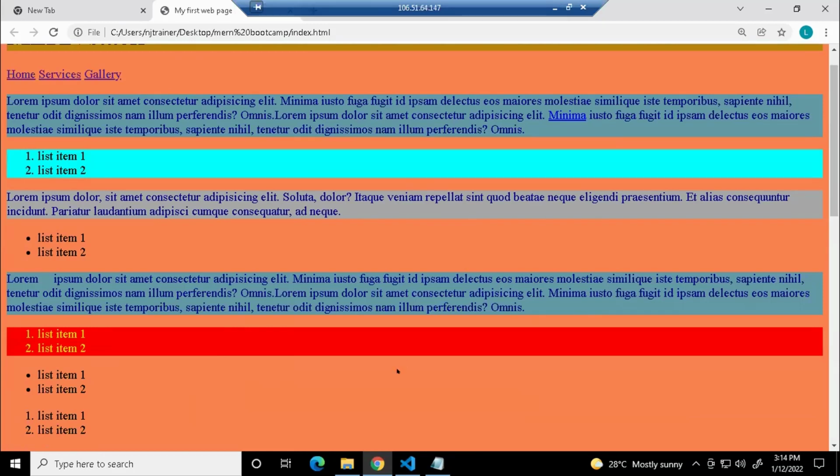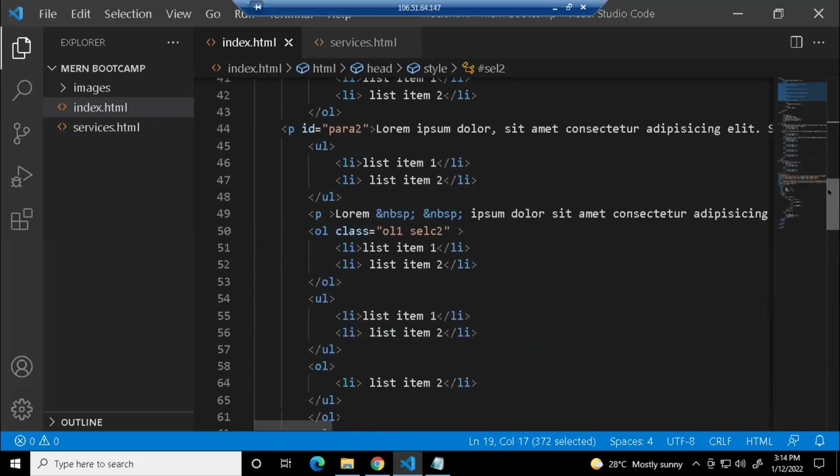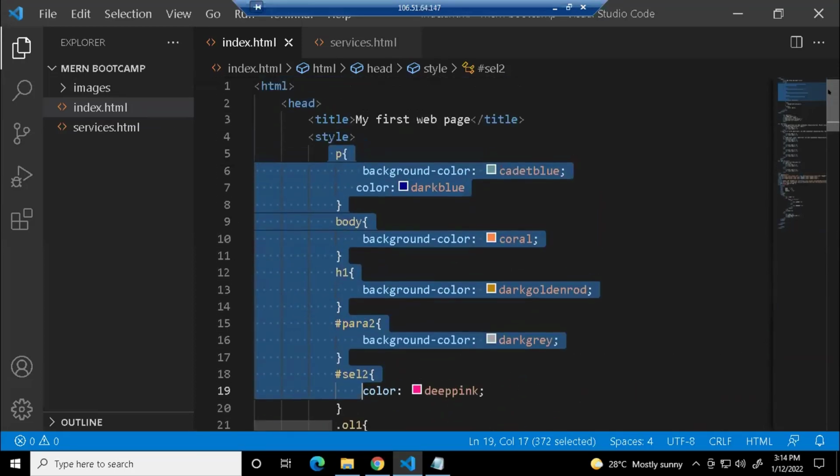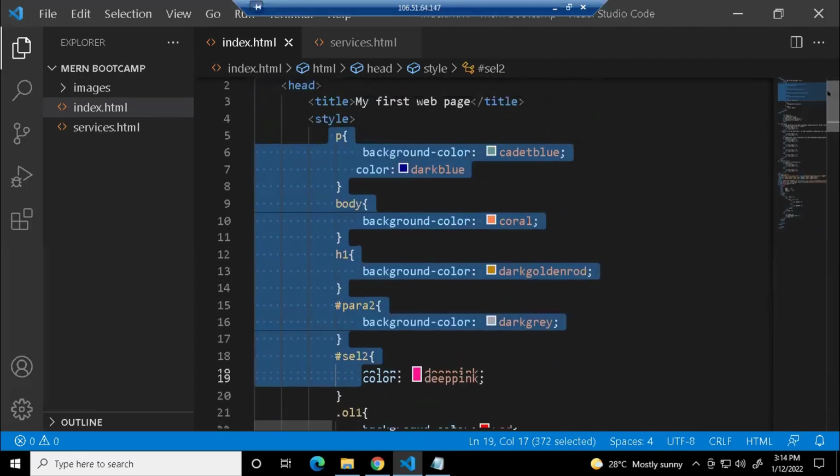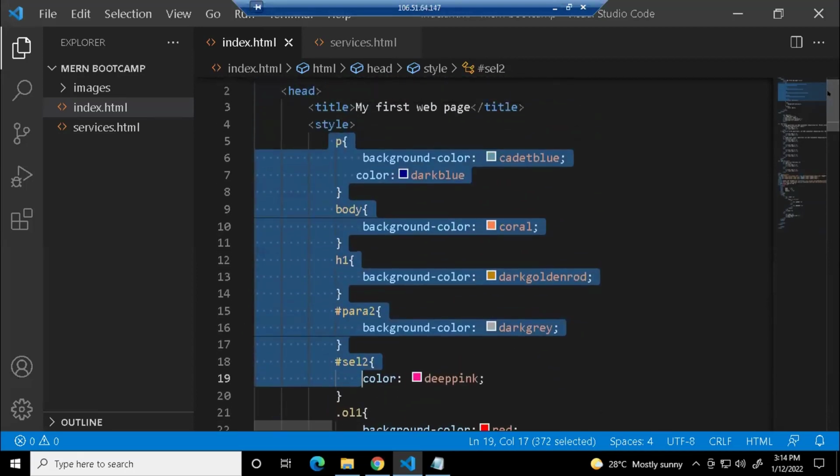For ID, we can give only one value, but for class, more than one value. Exactly, Pradeep. For that attribute, ID will take only one value, but class will take more than one selector. We cannot say value, you can say selector. It will take more than one selector value. So where I was discussing, adding your style. We are writing everything in the HTML, which looks somewhat awkward. So better you can have this in a separate place and add it.